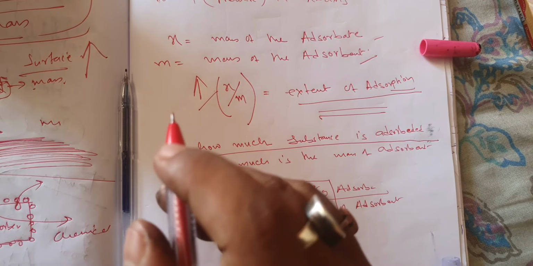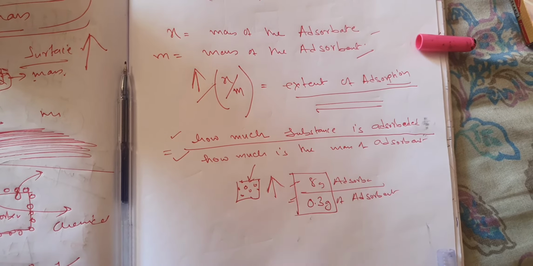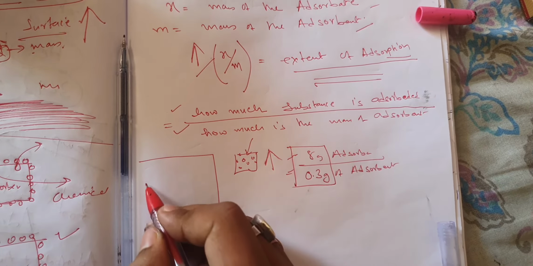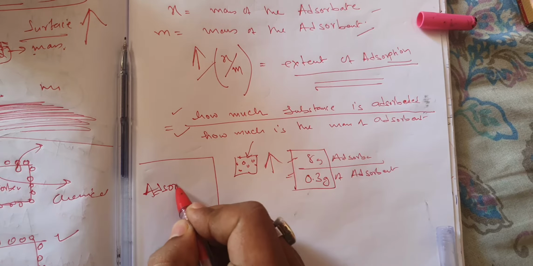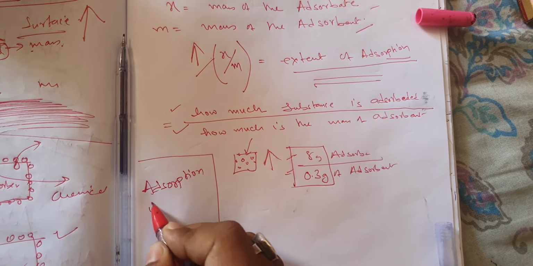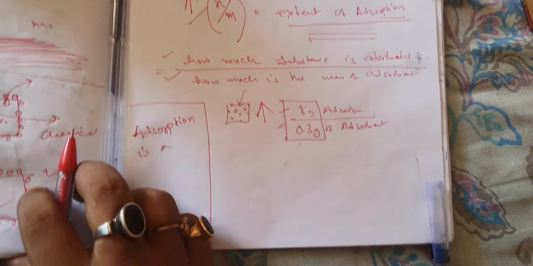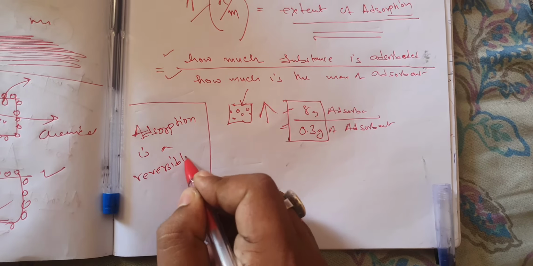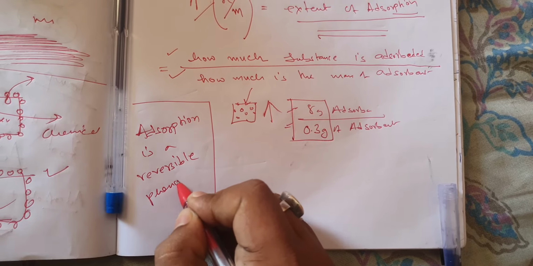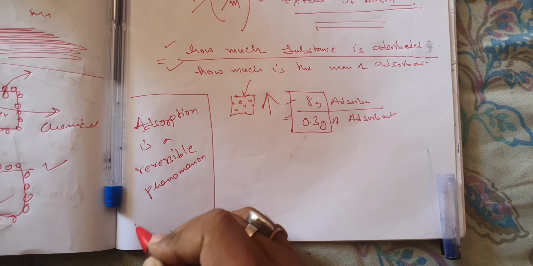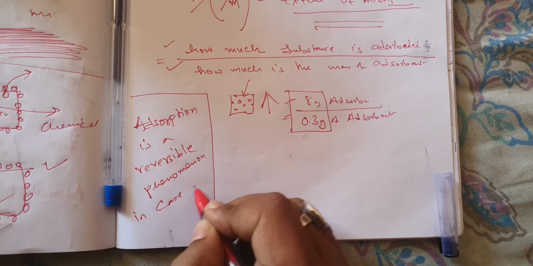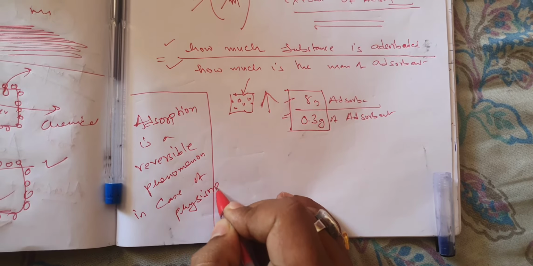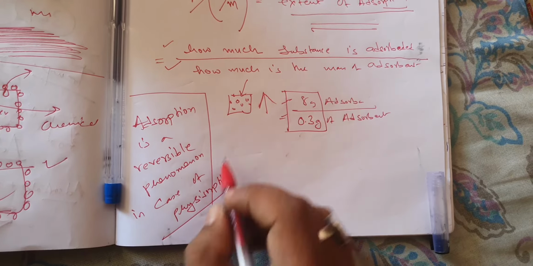Now to understand adsorption isotherm, we also need to understand that adsorption is an equilibrium phenomenon, a reversible phenomenon in case of physisorption, means physical adsorption, which is there in your syllabus.